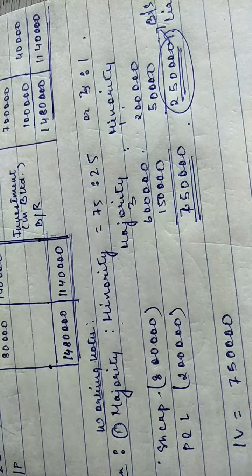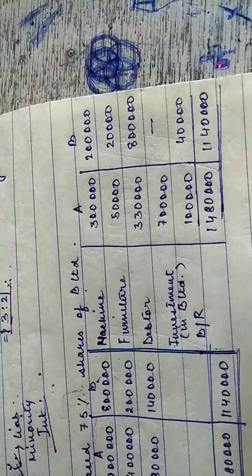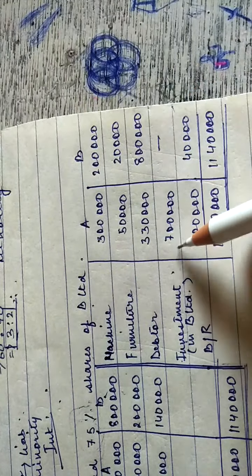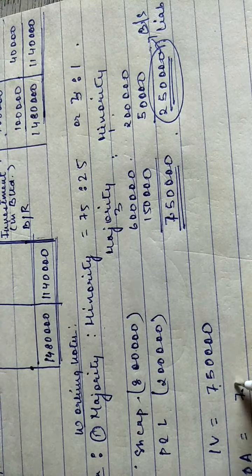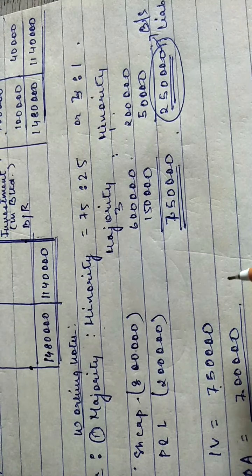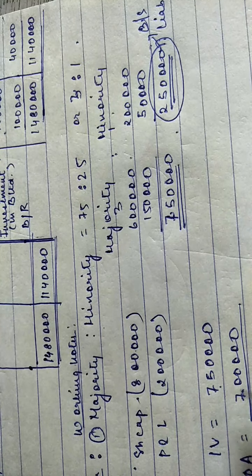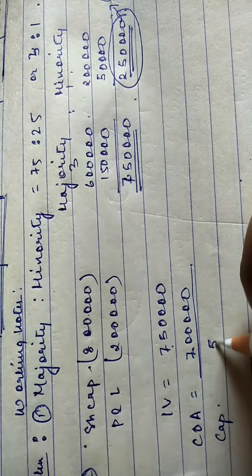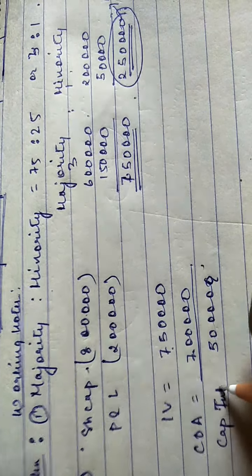Fine. And cost of acquisition, as per this question, cost of acquisition is the amount of investment that A made in company B, that is 7 lakh. So according to this question, our intrinsic value is 7,50,000 while our cost of acquisition is only 7 lakh. So the difference will be treated as the capital interest, since we have made a profit over here. 50,000, that balance will be capital interest.